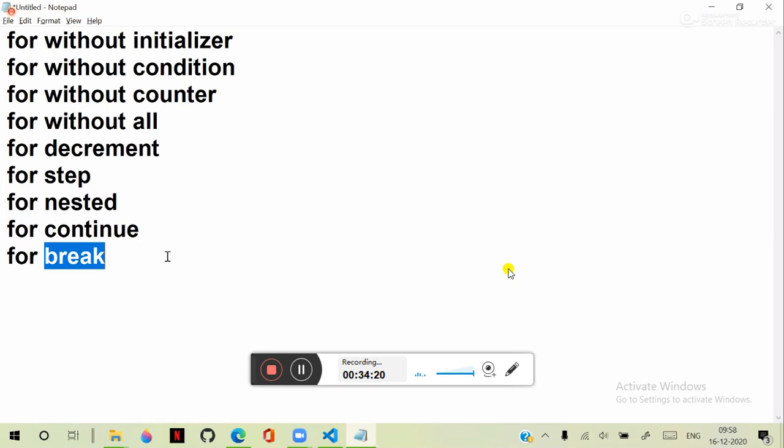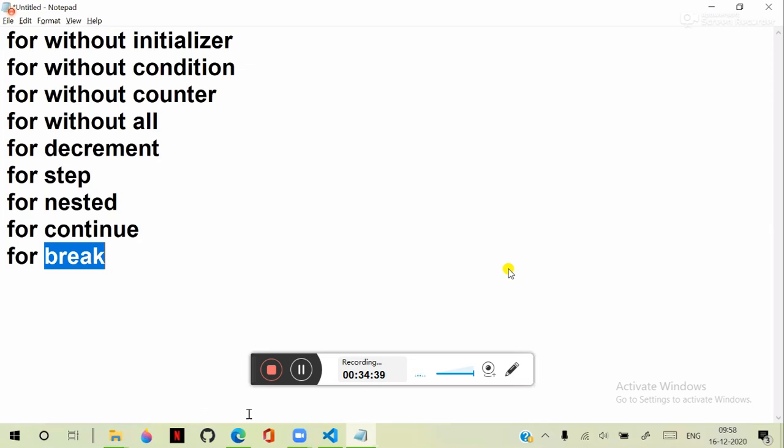Yesterday we saw how to break. That means if it is matching, then stop; it should not continue. We saw how we can configure that and terminate.